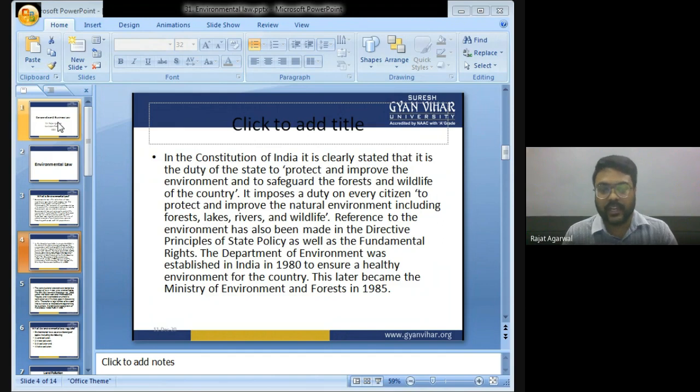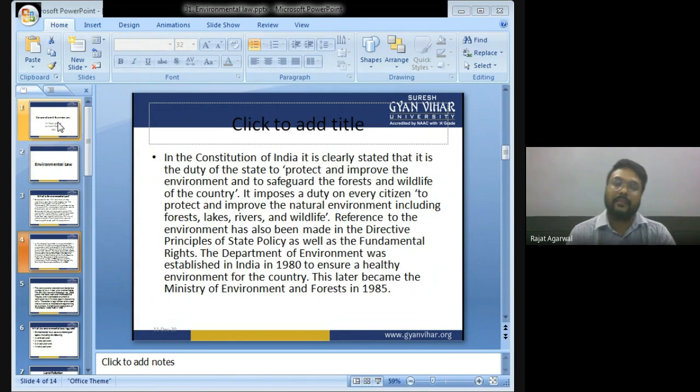It imposes a duty on every citizen to protect and improve the natural environment, including forests, lakes, rivers, and wildlife. Reference to the environment has also been made in the directive principles of state policy as well as the fundamental rights. The Department of Environment was established in 1980 to ensure a healthy environment for the country.